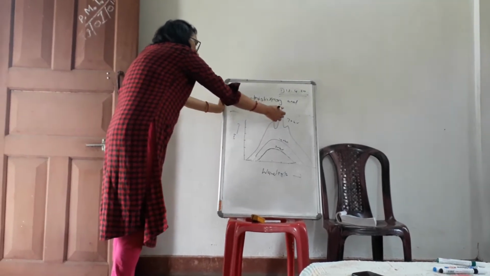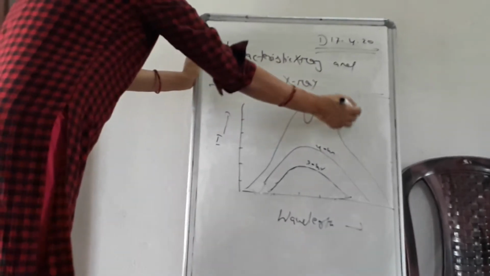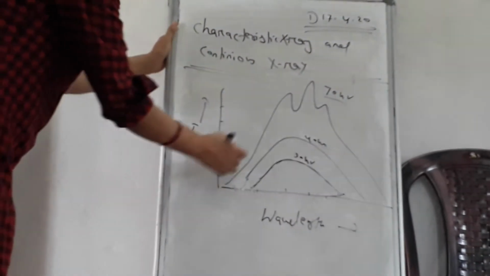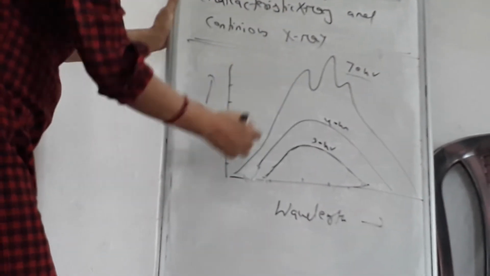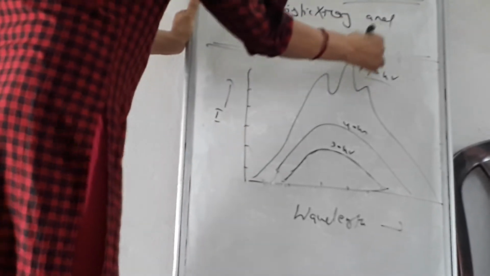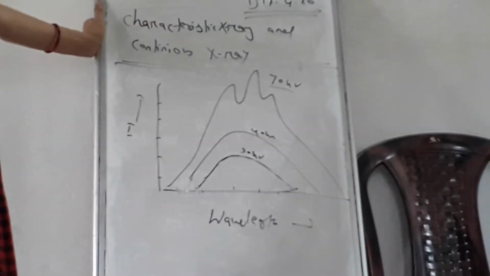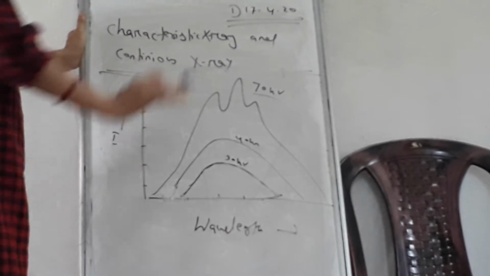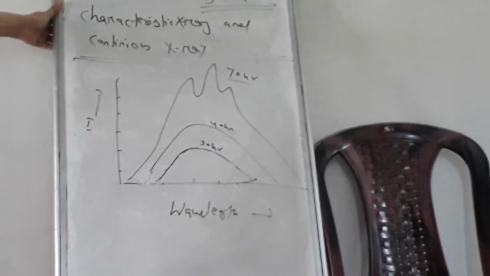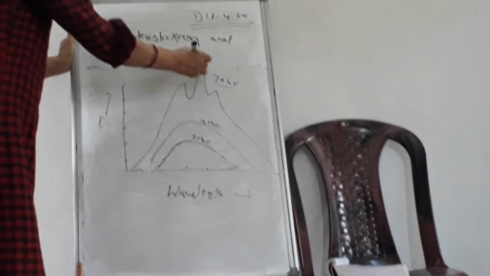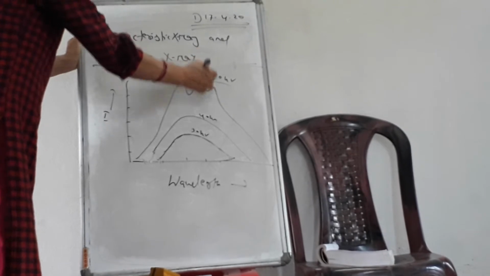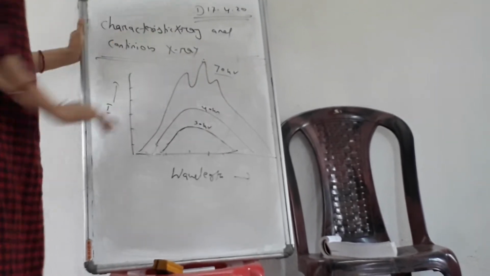Once the accelerating voltage reaches a certain value, a different type of graph appears. On the background of the smoothly varying line, there are some peaks. The first and second graphs represent the continuous X-ray, meaning X-rays of all possible frequencies are emitted. For a certain voltage like 70 kilovolt, depending on the target material, there are certain peaks on the background of the continuous graph. Those peaks correspond to a fixed wavelength. This is the characteristic X-ray.